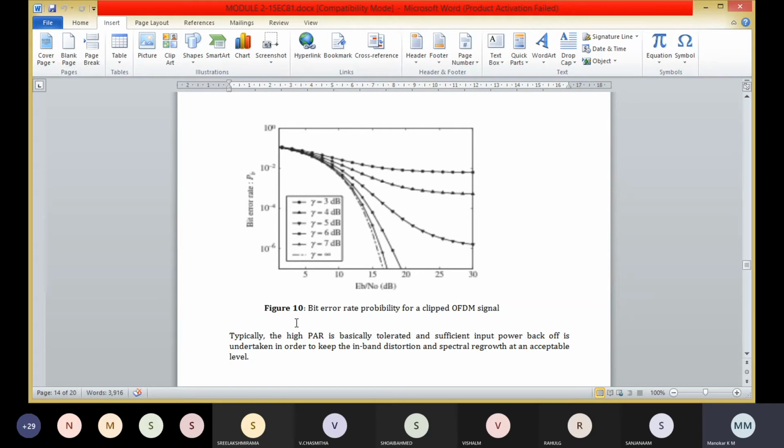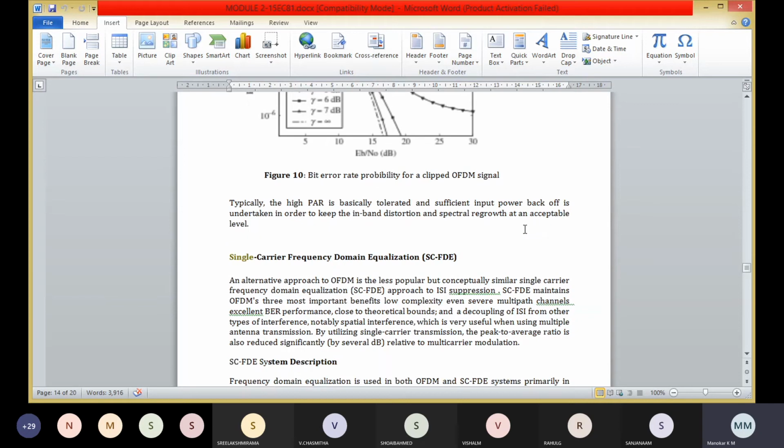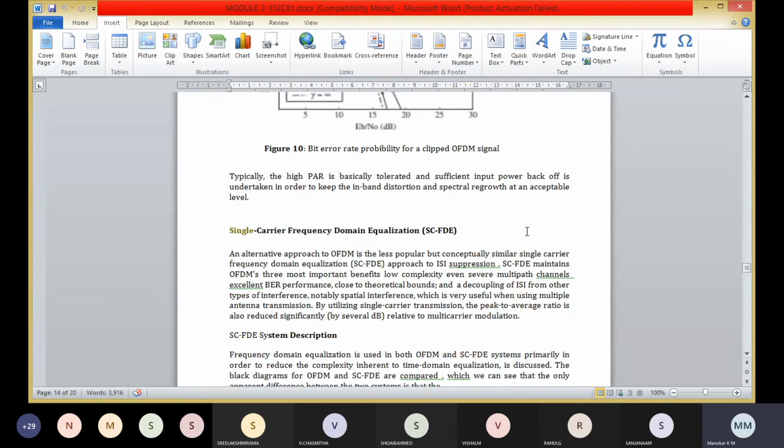Next we are going to discuss single carrier frequency domain equalization. It is an alternative approach to OFDMA, less popular but conceptually similar. Single carrier frequency domain equalization, SC-FDE, is an approach to ISI suppression.